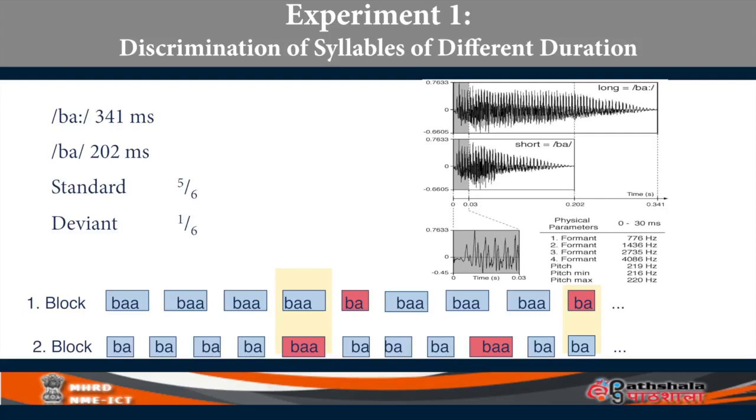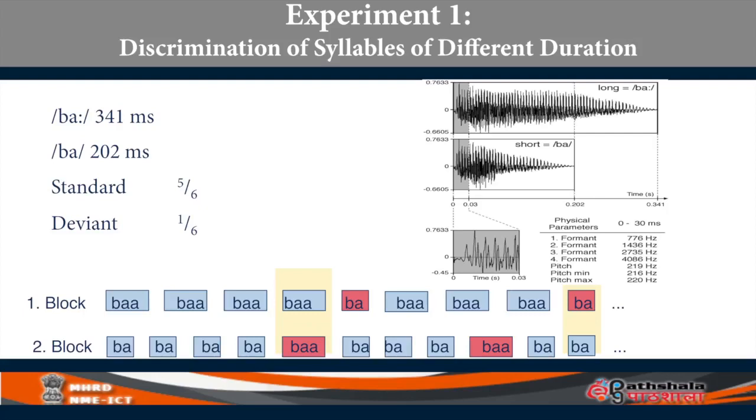The red colored one is the deviant stimulus. When the brain is able to distinguish long from short, you should get MMN. All right, the sequence can be altered. How many deviant stimuli should be there to how many standard stimuli, all that you can alter. But an oddball experiment looks something like this.